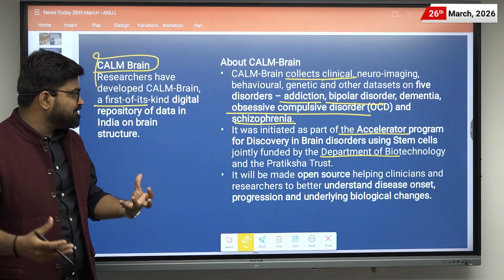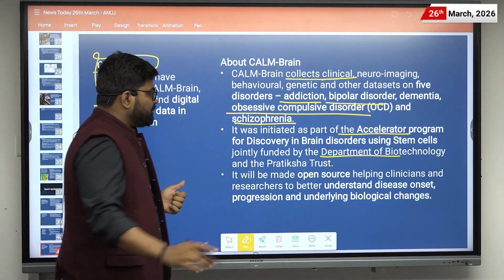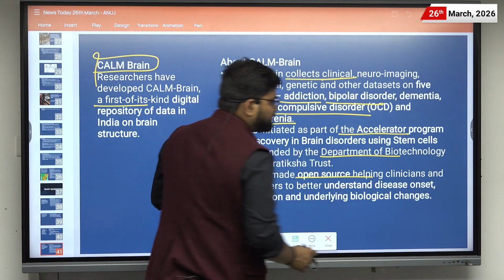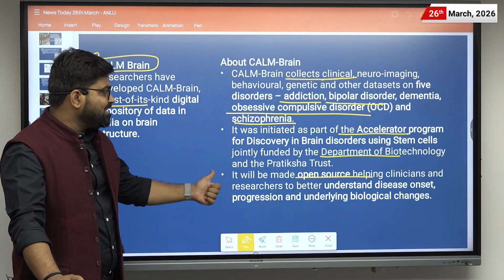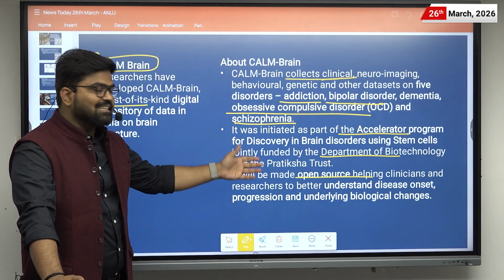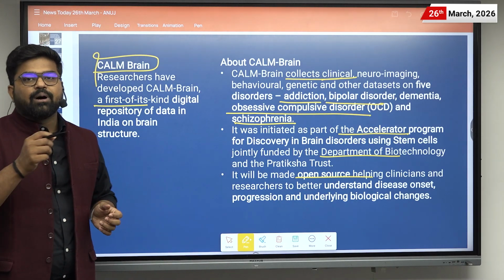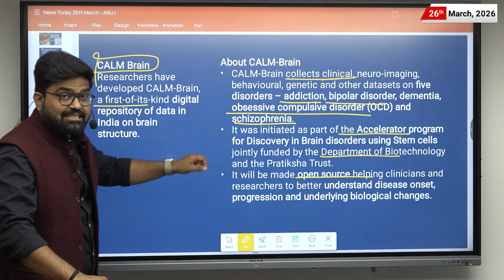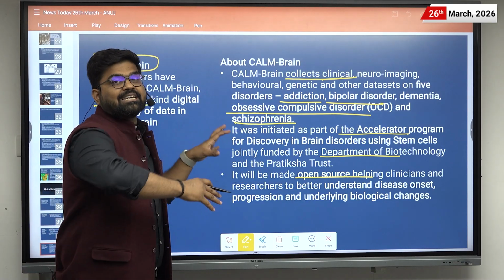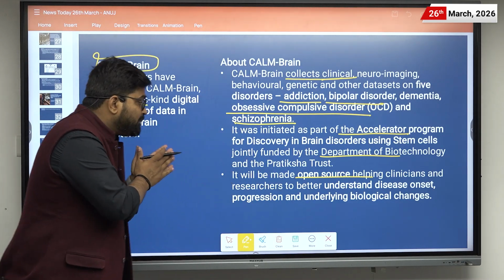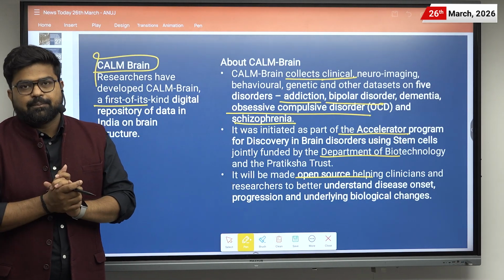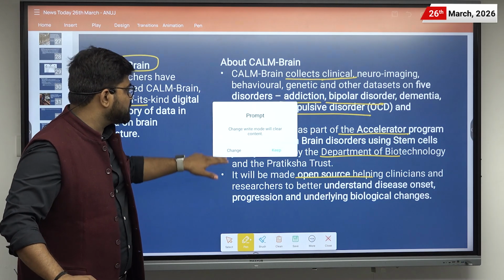And what is its significance? Basically, it will be made open source, which will help the clinician and the researcher to better understand the disease onset, progression and underlying biological changes, as the data for them is available, and that will be made open source. Now let us move to the next quick update.